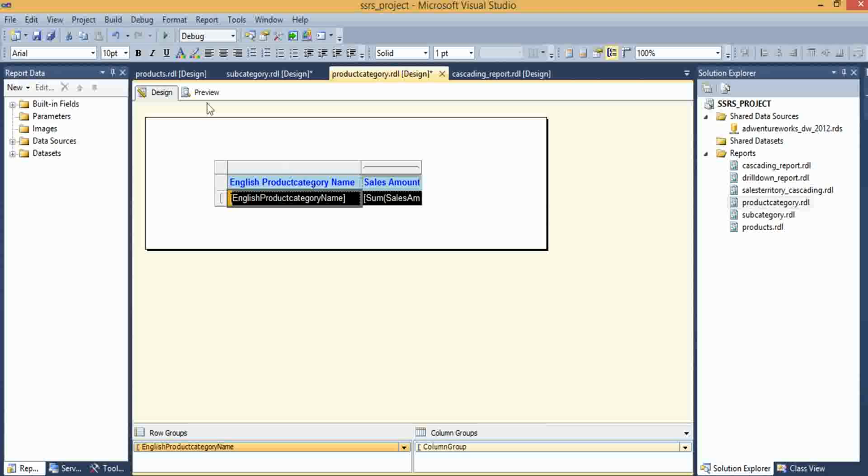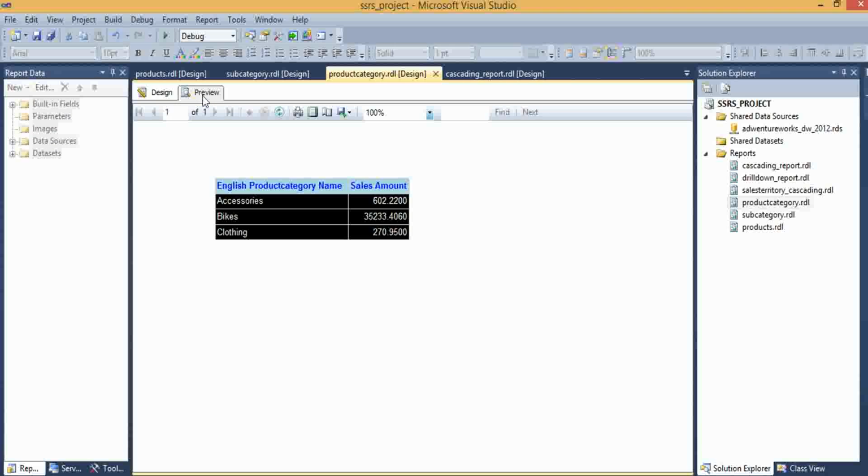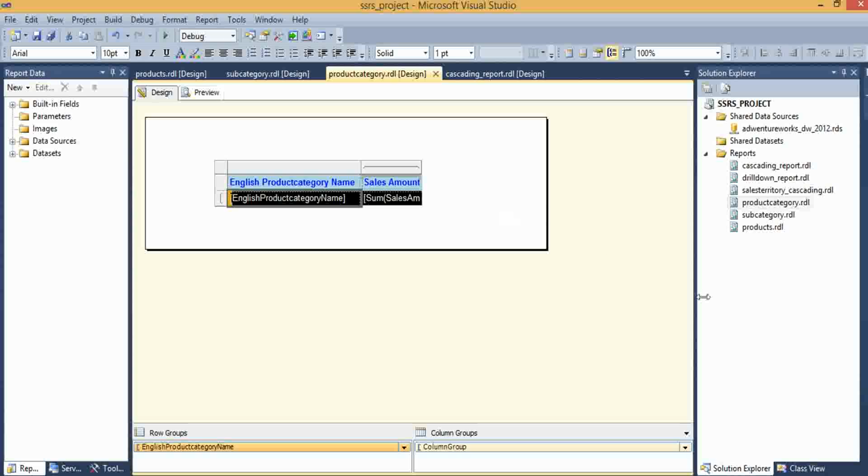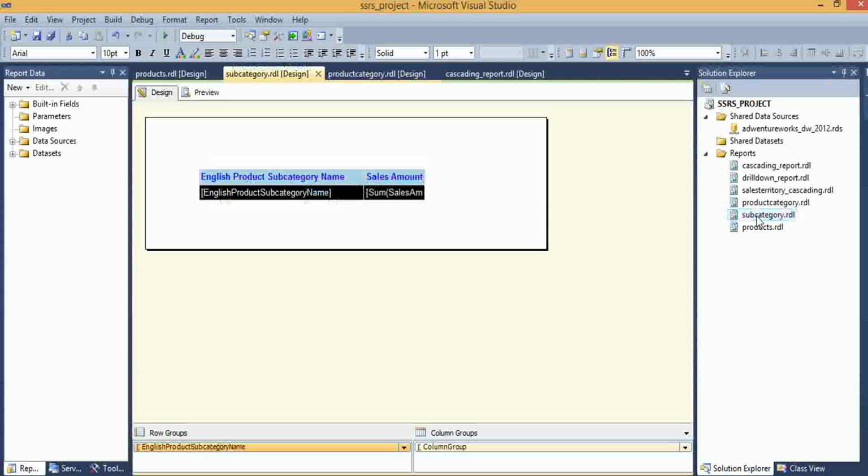See here, we have a hand mark now on this. Here I am clicking bikes. See here it's automatically drilled through to subcategories report.